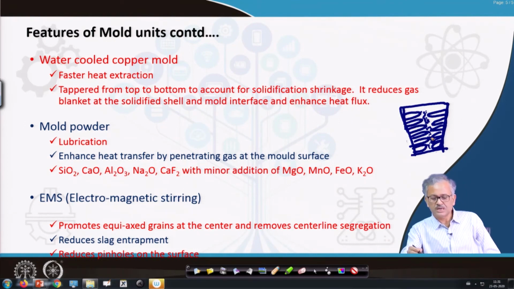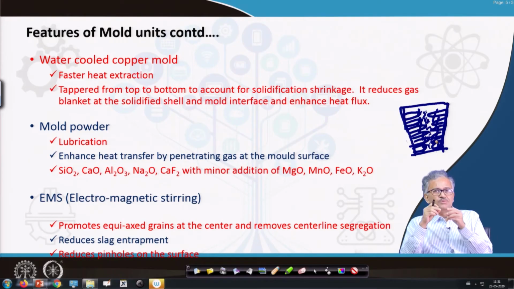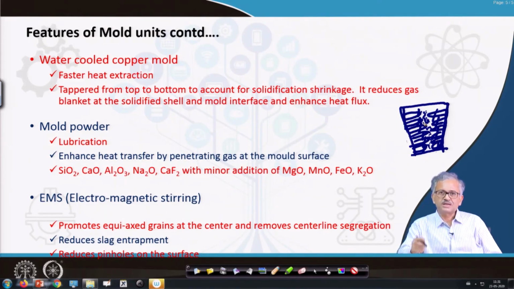So if you have stirring here, then what will happen? The stirring will break the dendritic tips. Because of stirring, these dendritic tips will be broken, and then they will act as heterogeneous nucleation sites. So you can develop the equiaxed dendritic structure near the center. Okay.